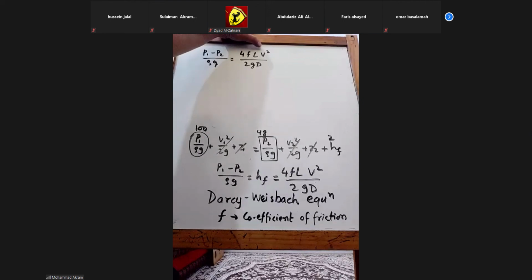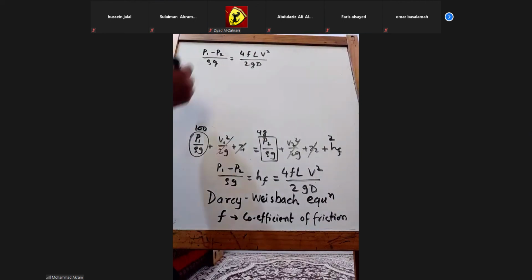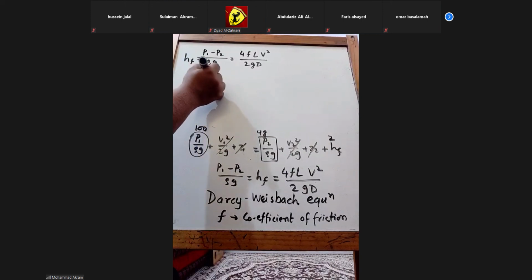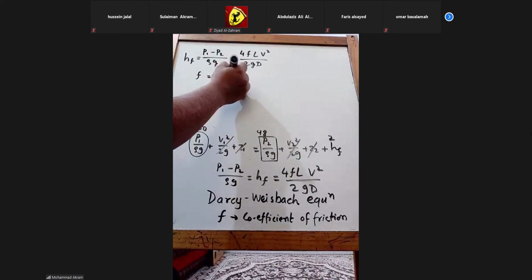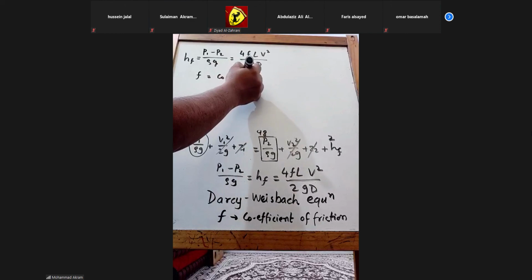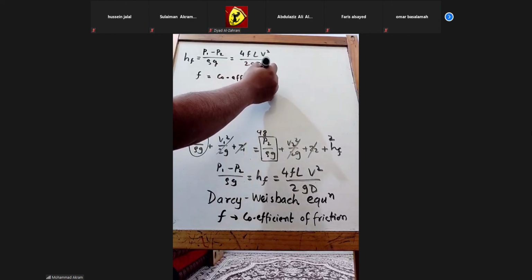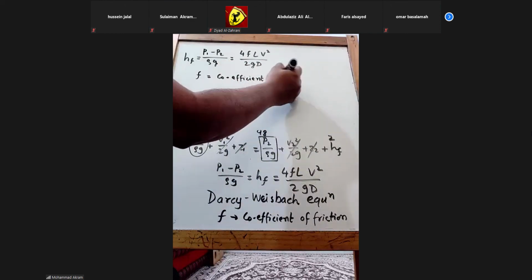V is the velocity, g is the gravitational acceleration, and D is the diameter of the pipe.